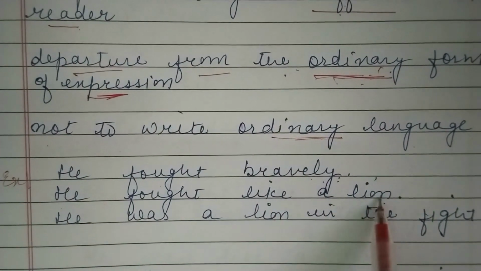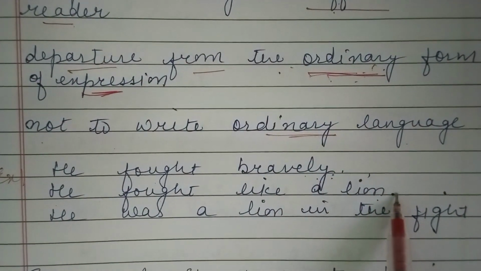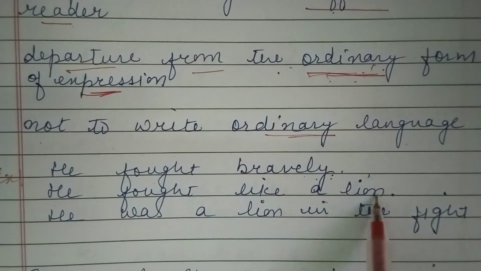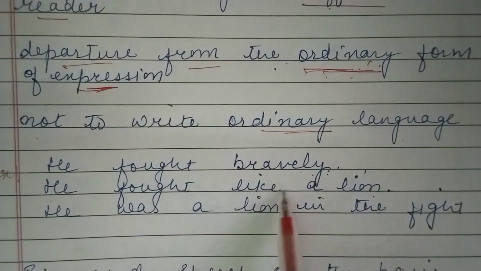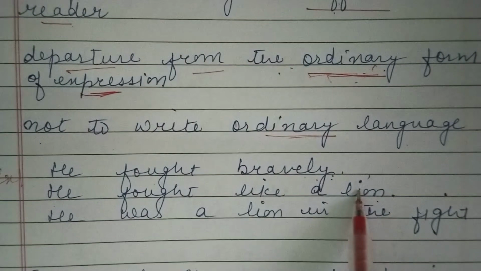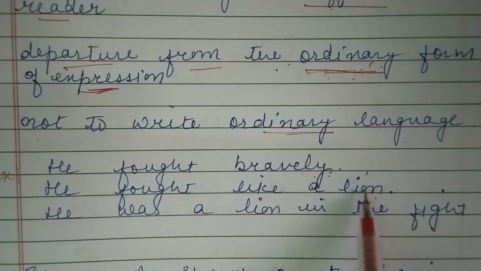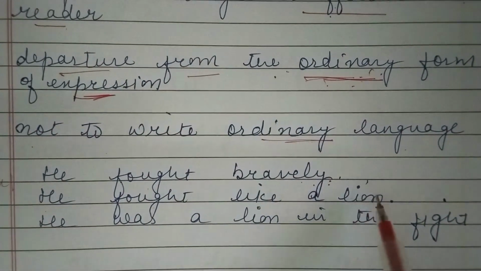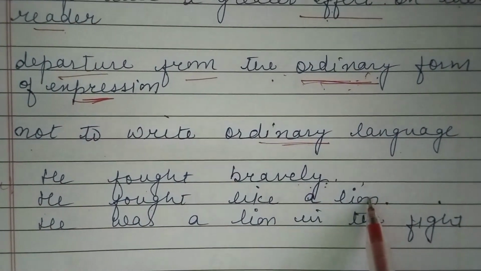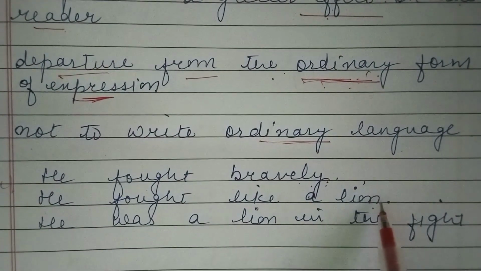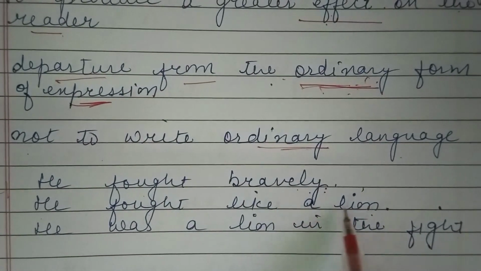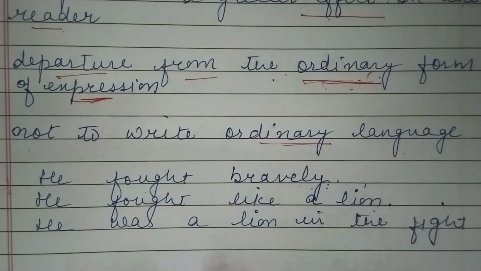He fought like a lion means he fought bravely. But here we have made a comparison, and if we make a comparison, the language gives a greater effect, and then it becomes a poetic language. To make a poetic language, we use figures of speech.